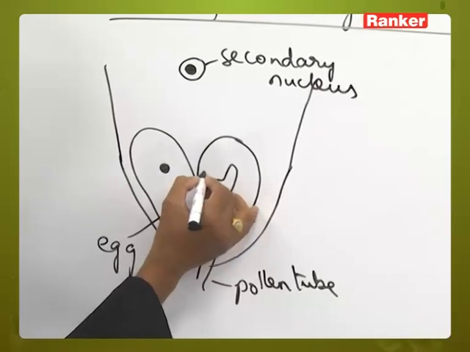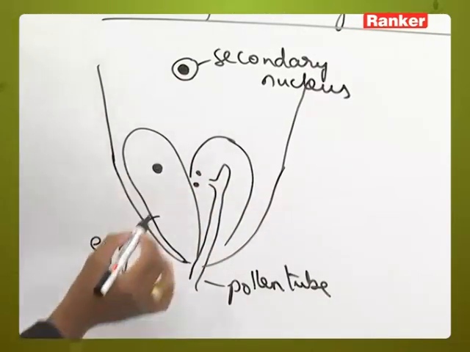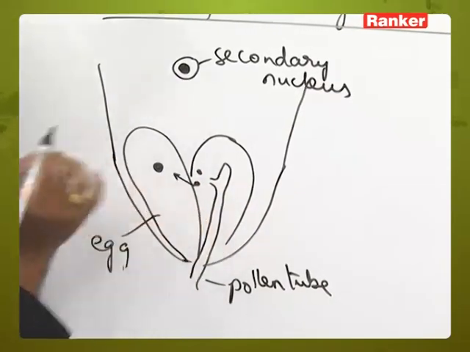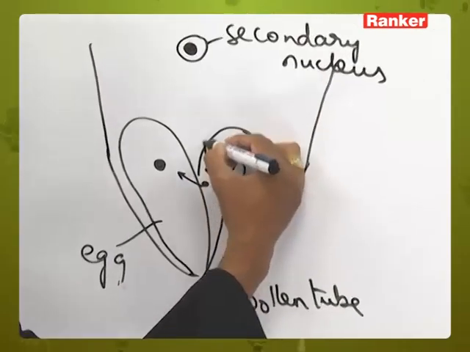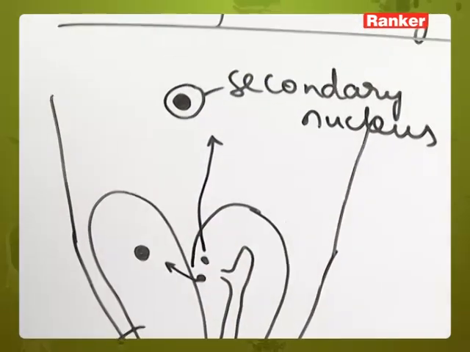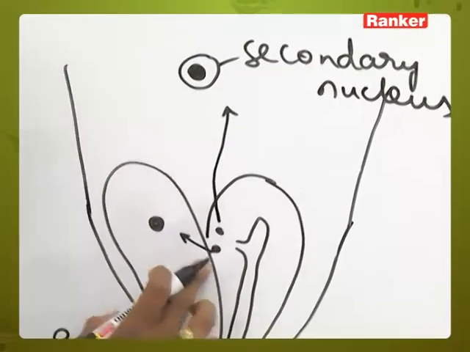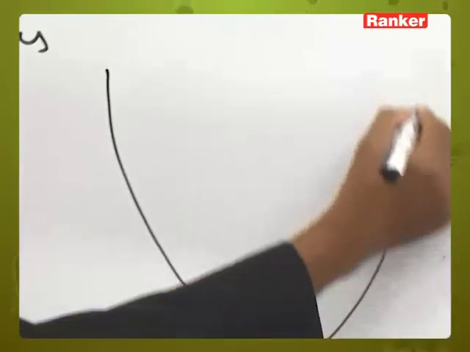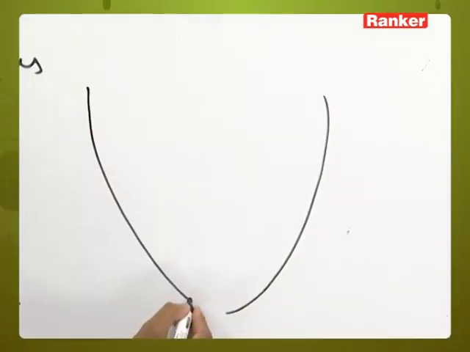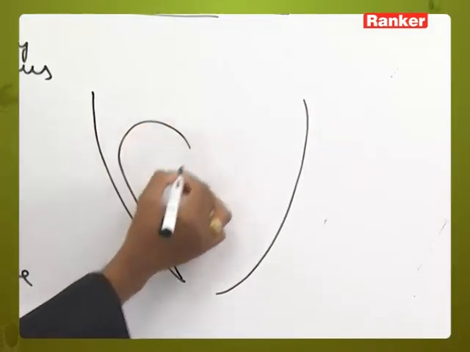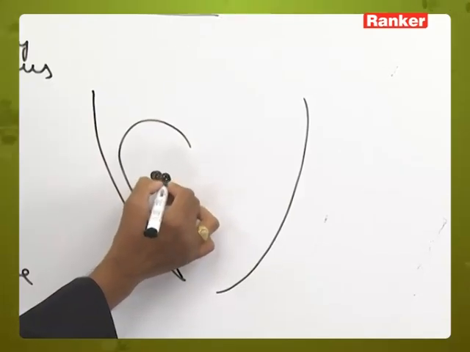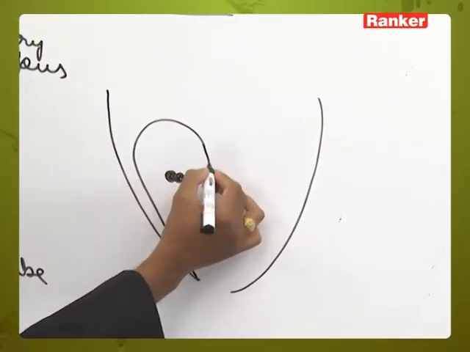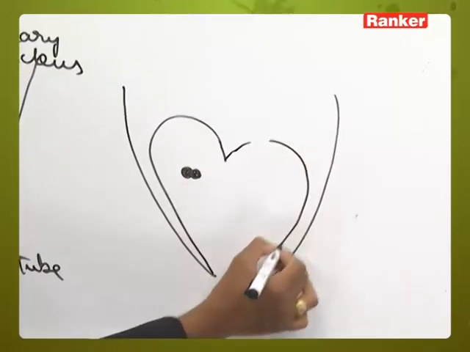When the two male gametes are released, one of the male gametes will move towards the egg cell, and the other male gamete will move towards the secondary nucleus. The one which is moving towards the egg cell will get fused with the nucleus of the egg cell. We can show it like this, both of them are getting fused here, and the other will be moving like this.